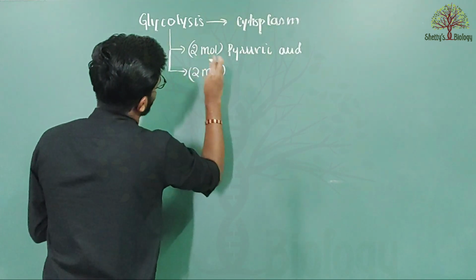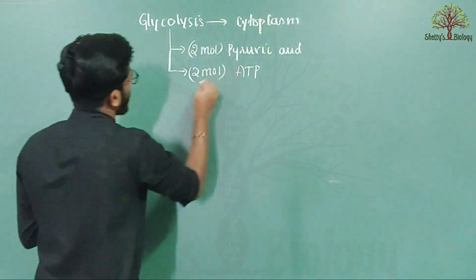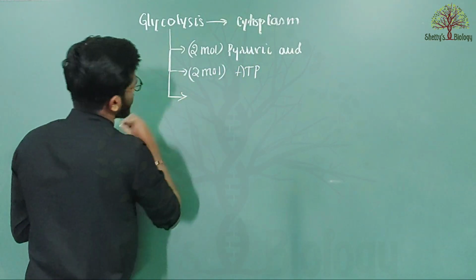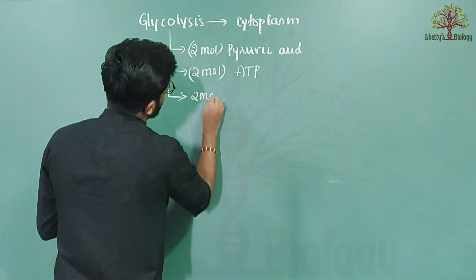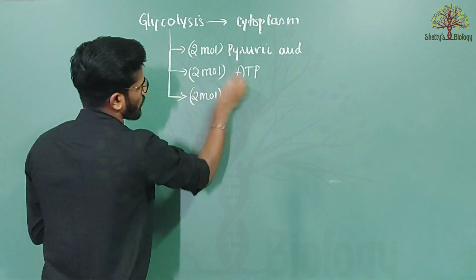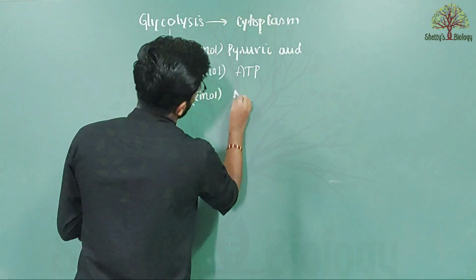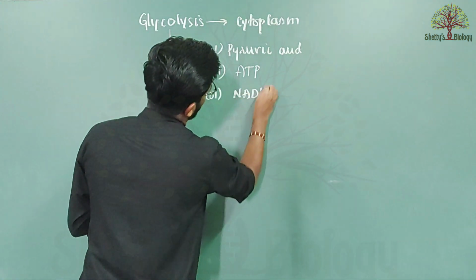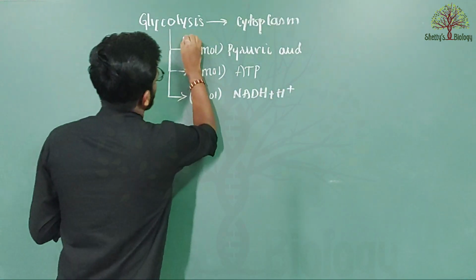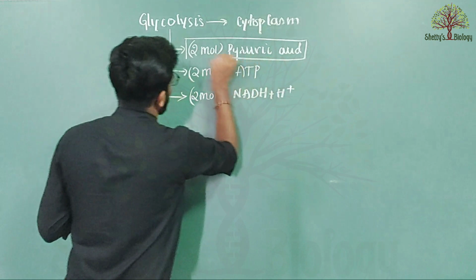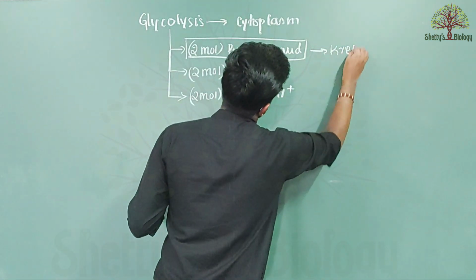Of course you know that four molecules of ATP are synthesized, but out of four molecules of ATP, two molecules of ATP are utilized in the first phase. So the net gain of ATP is only 2, and along with the two molecules of ATP, two molecules of NADH2 are also synthesized. So if pyruvic acid gets oxygen, it enters into the Krebs cycle.